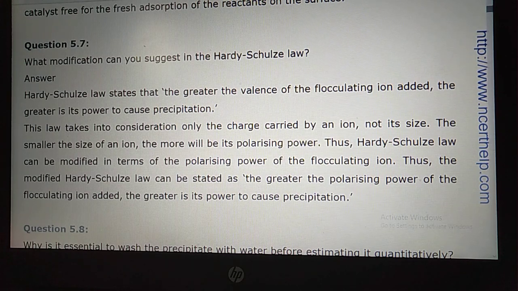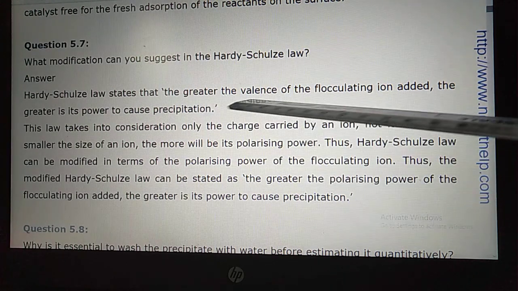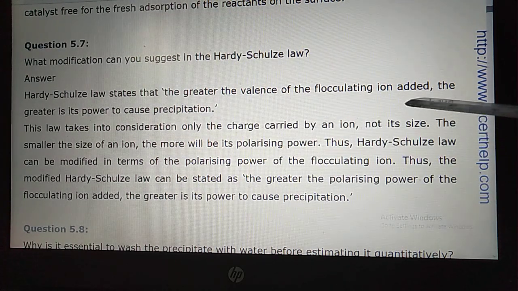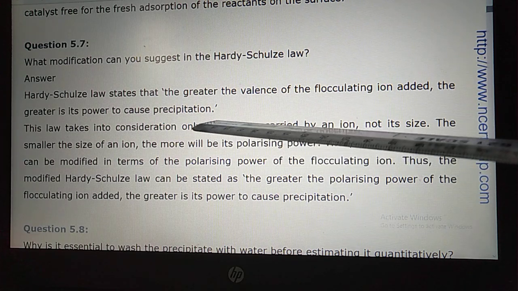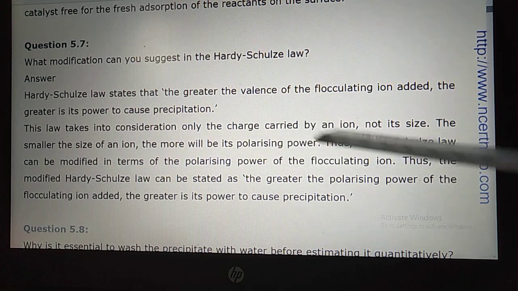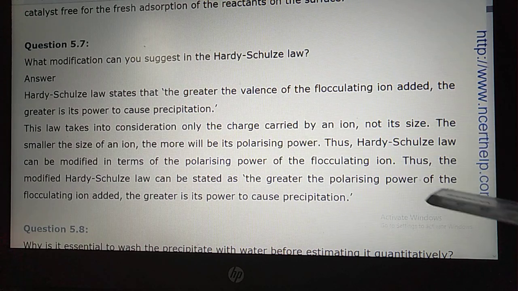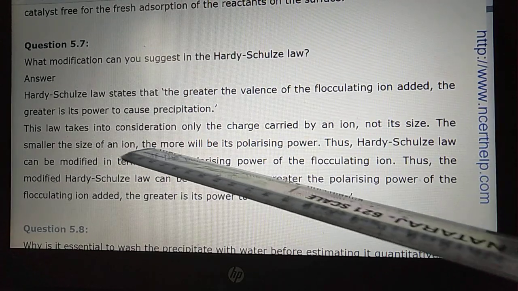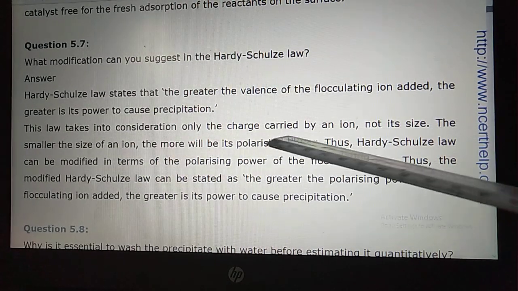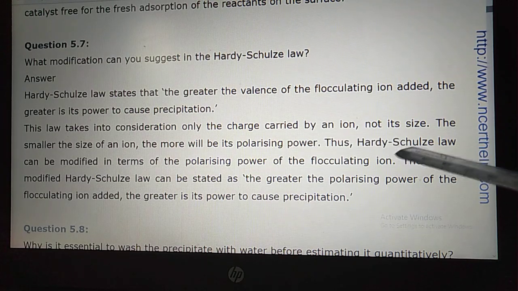Let us read out the slides, student. The Hardy-Schulze law states that the greater the valence of the flocculating ion added, the greater is its power to cause precipitation. Flocculating ion means whatever electrolyte you are adding in the colloidal solution. This law takes into consideration only the charge carried by the ion, not its size.